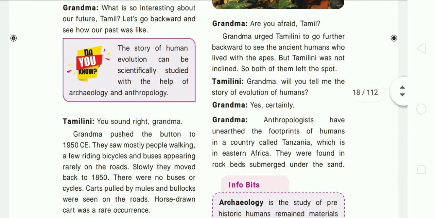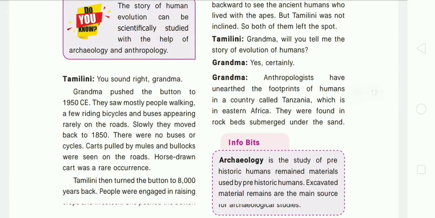There she saw mostly people walking, a few persons riding bicycles, and buses appearing rarely on the roads. There were only one or two buses on the roads. Then they slowly operated the machine to move back to 1850. There they saw no buses or any cycles. Carts pulled by mules and bullocks were seen on the roads.